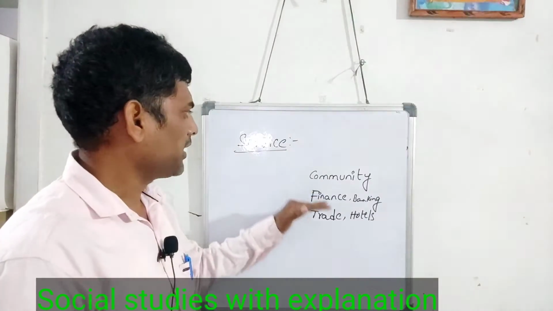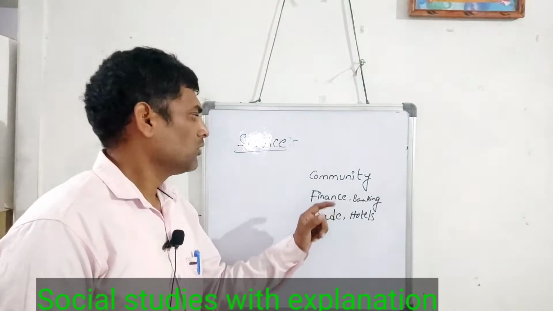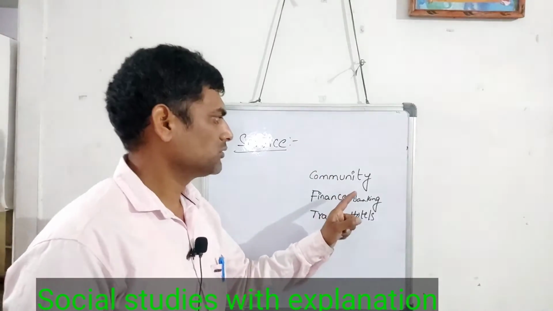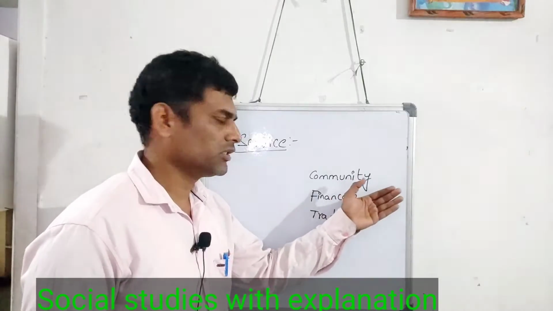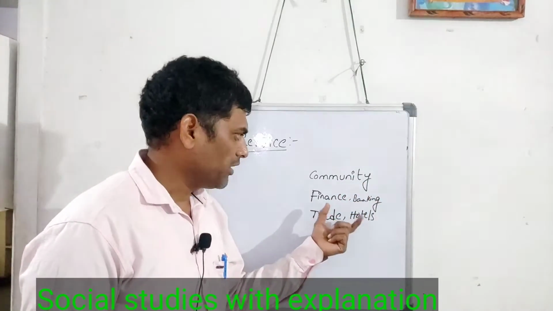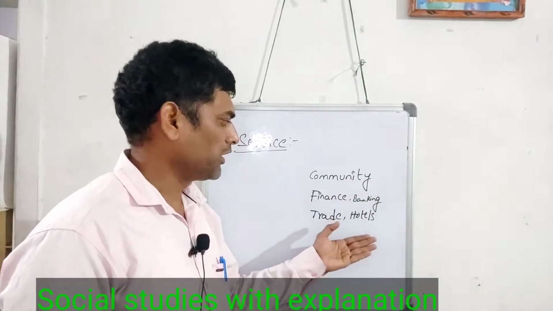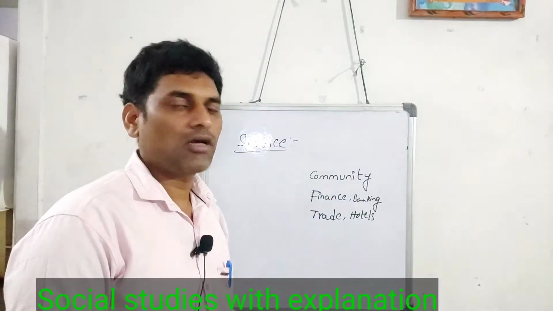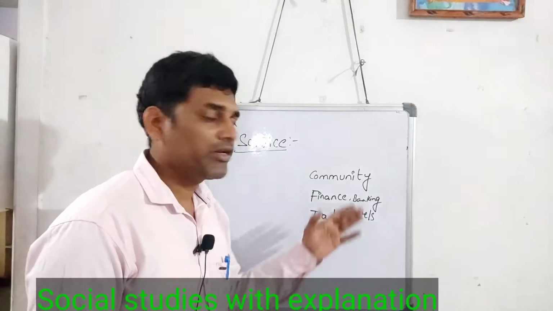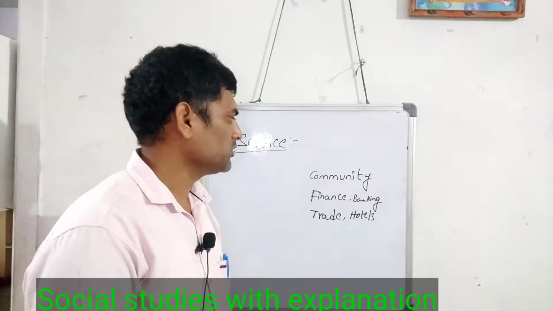Now the service sector is again divided into three categories. The first one is community services. Community services deal with different aspects of doing different things. Next is finance and banking, and next is trade and hotels. So these three together contribute to a larger extent and provide larger employment opportunities.